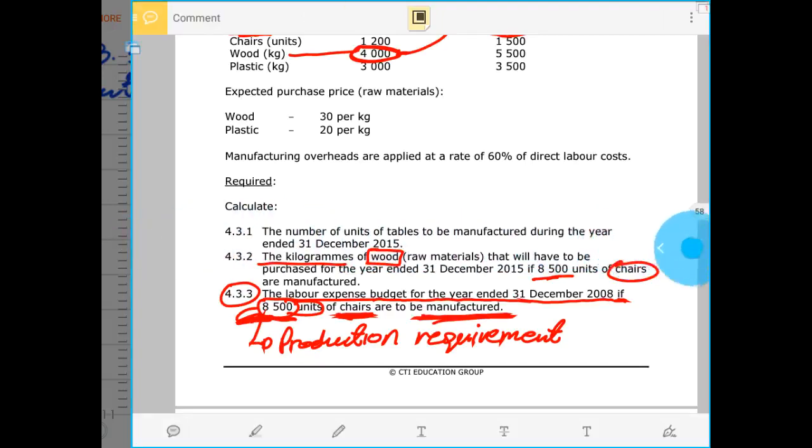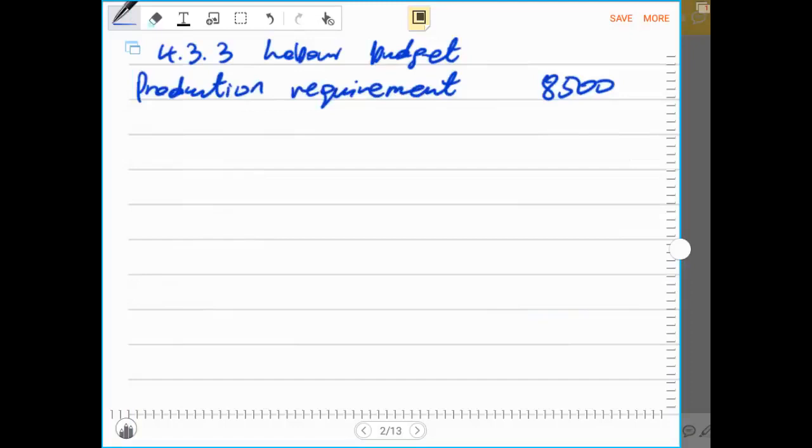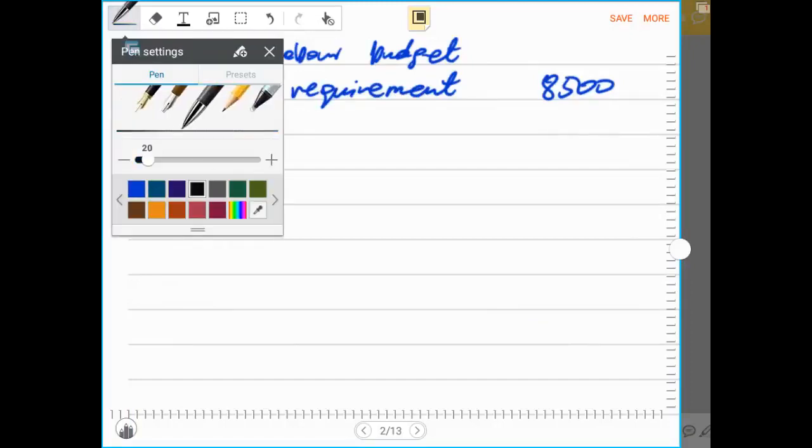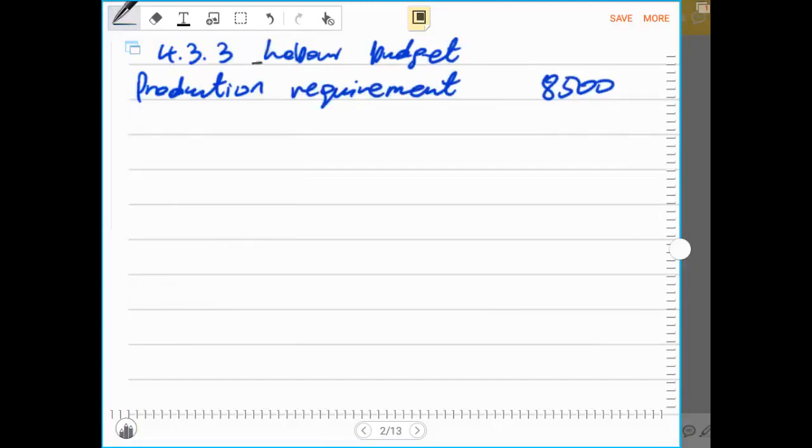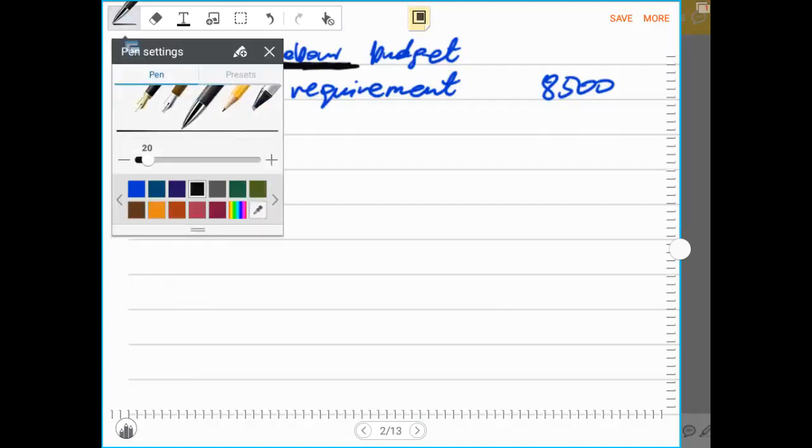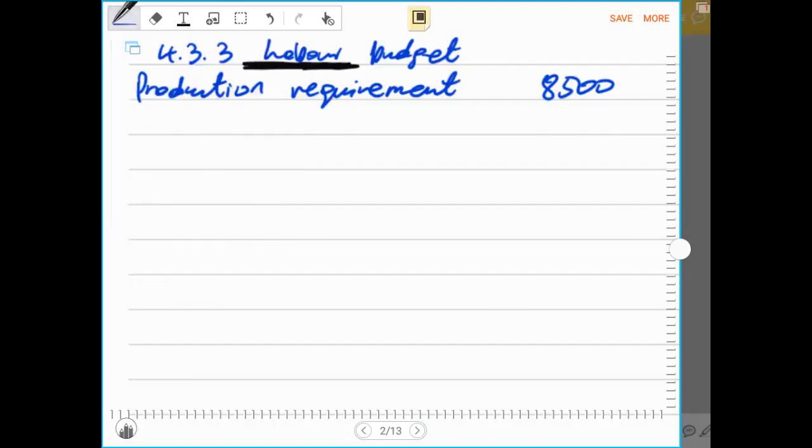Then since we are dealing with the labor budget, remember, we are speaking of the employees here, labor. And we know that labor has to do with the number of labor hours. So now it means in this case we have to multiply by the number of hours it takes to complete 1 unit.